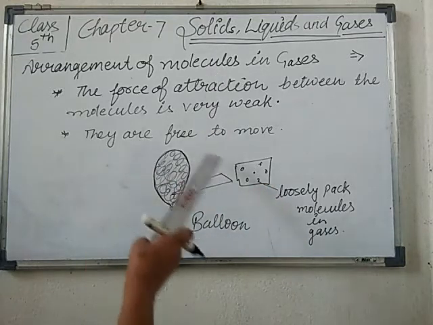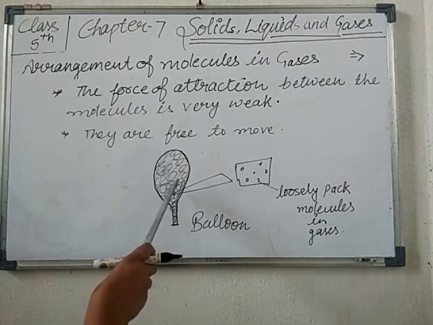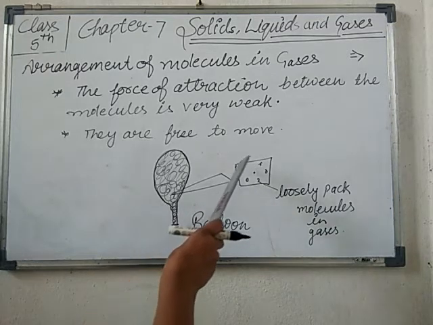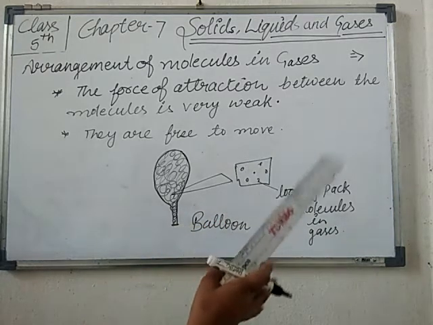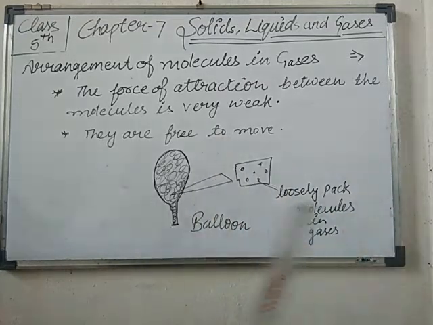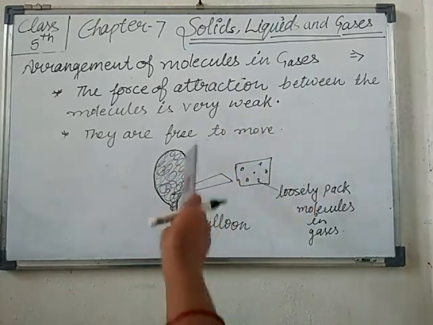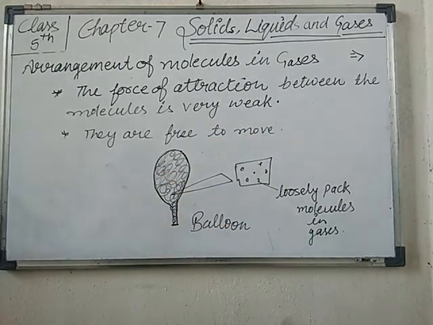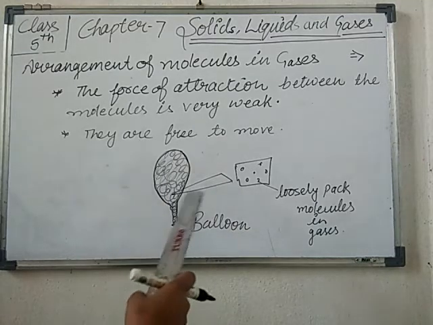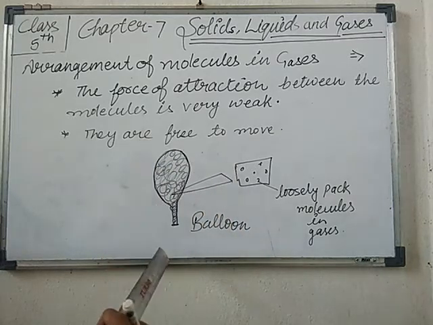Okay, as you can see, when a balloon is filled with air and you leave it, it moves upward due to the lighter weight of gases. The arrangement of molecules in gases is very loosely packed. Very loosely means all the molecules are very far from each other. One molecule is here, the second molecule is here, the third molecule is here, like this. They are very far from each other. That's why they are free to move. Get my point? This makes the gas flow easily and fill completely the container in which it is kept.